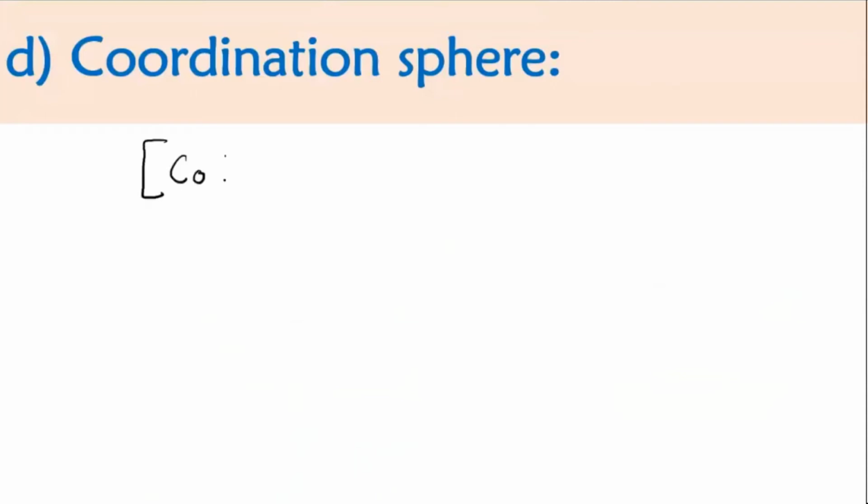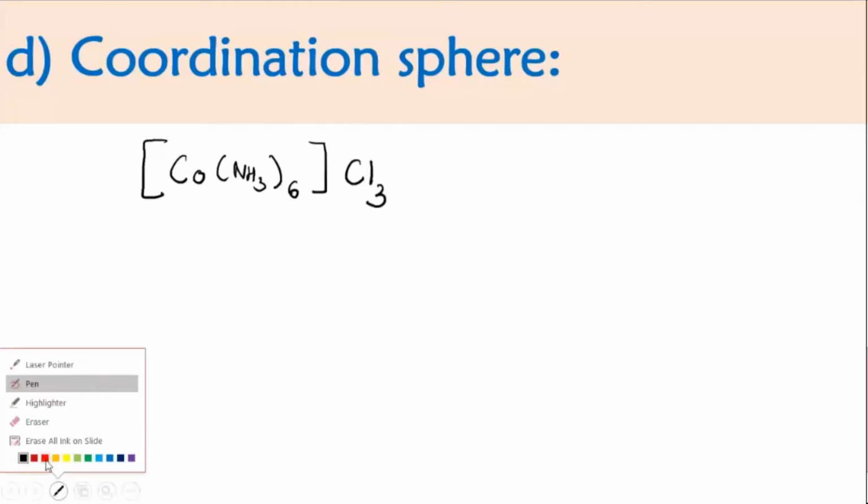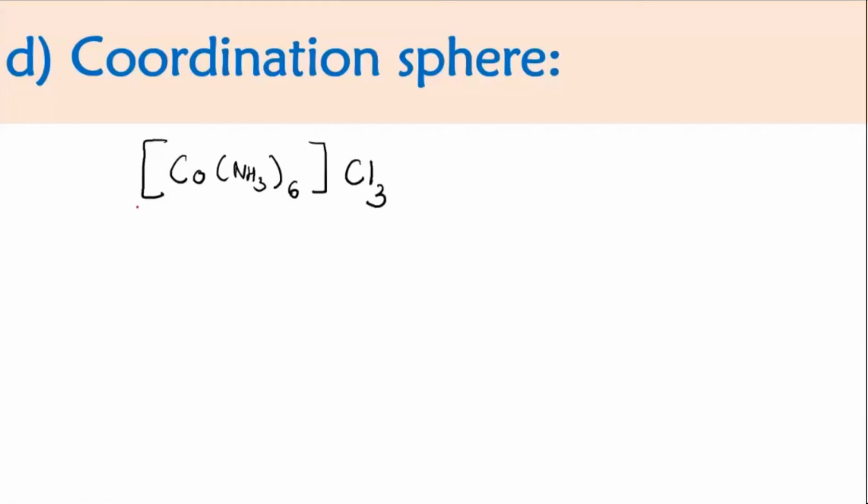Co(NH3)6 Cl3. Okay. So if this is the complex, students, then whatever is written inside the square bracket, that is called the coordination sphere. Okay, this is your coordination sphere.